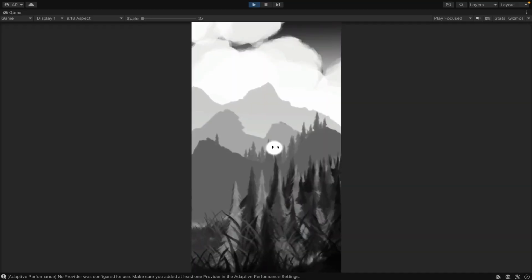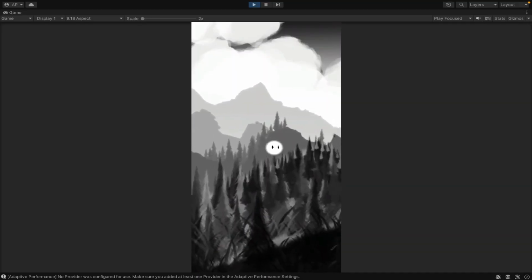Today we're going to talk about lighting and how you can take a boring and bland scene like this and turn it into a fun, dynamic, and immersive scene like this.